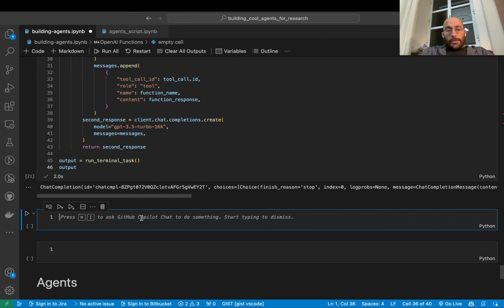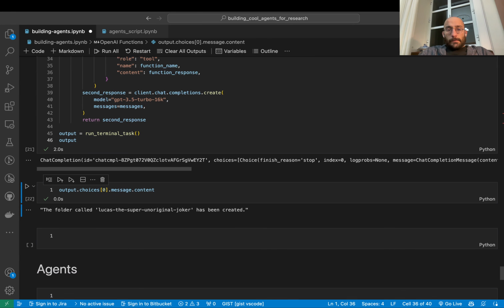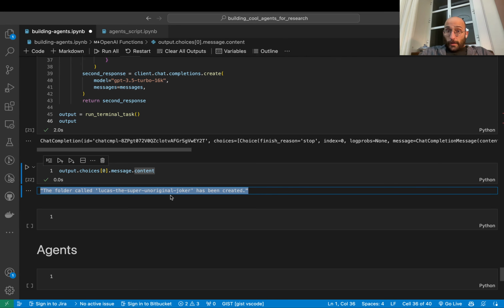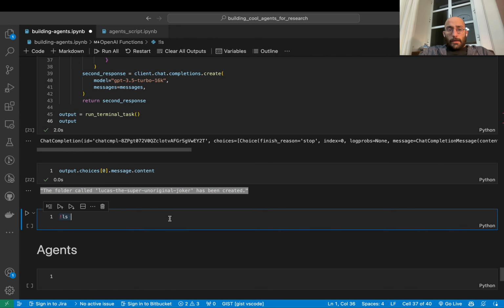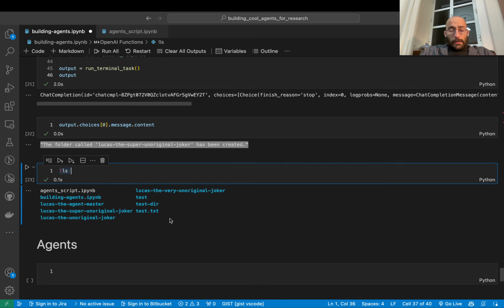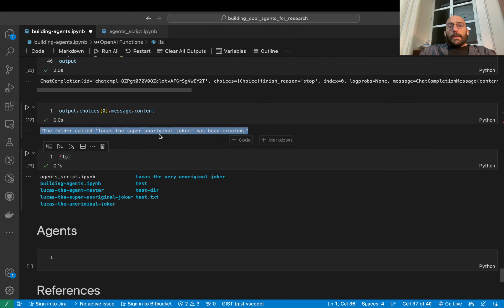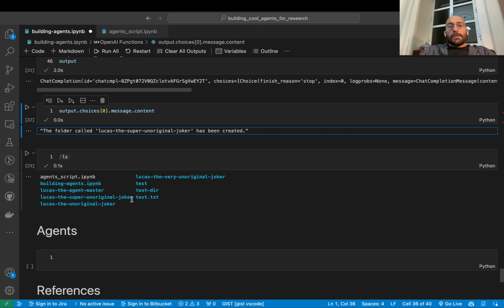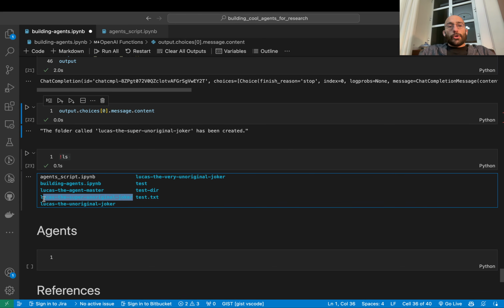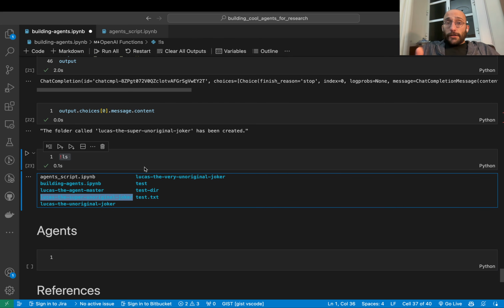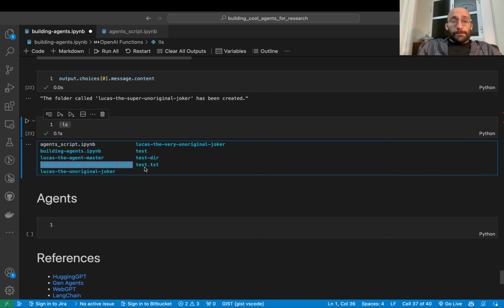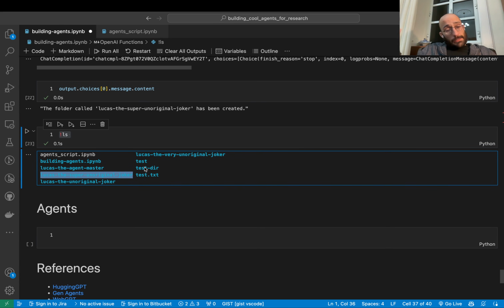Okay, so we have an output. The folder called ta has been created, so we know that, and we can come here and I can say ls, and we can see that the Lucas the Super Unoriginal Joker is a folder that was created. So we successfully called that function using OpenAI function calling. So that's great. That's awesome. That's amazing. That's beautiful. OpenAI function calling is awesome.